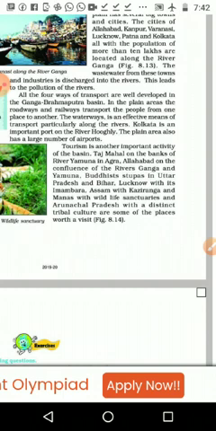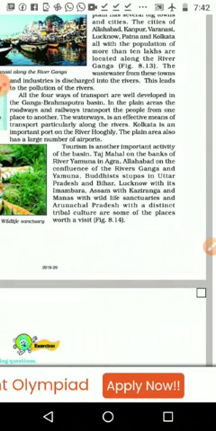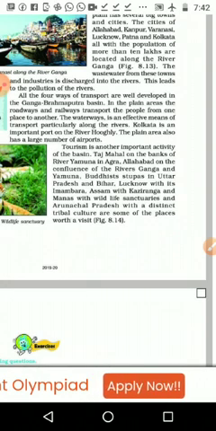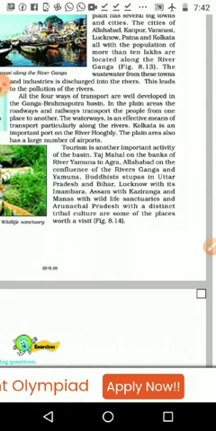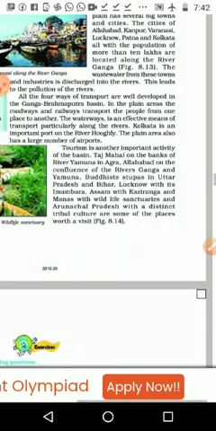All four ways of transport are well developed in the Ganga Brahmaputra plain. What are the different types of transport we have studied already? One is airways, then roadways, railways, and next one is waterways. All types of transportation are developed. Then another mode of transportation that you have not studied, a newly emerged transportation, is the pipeline.